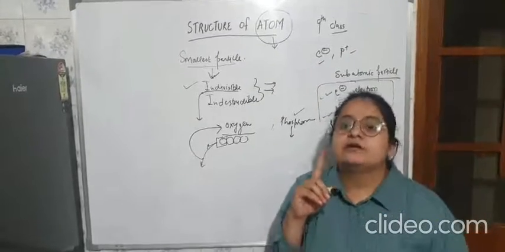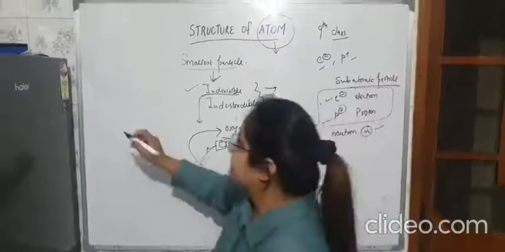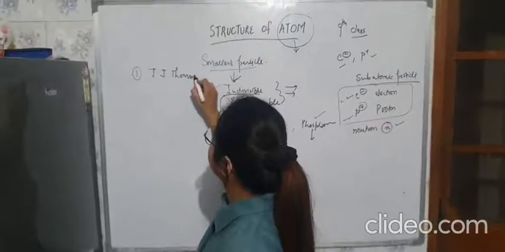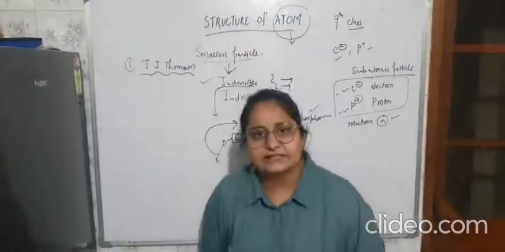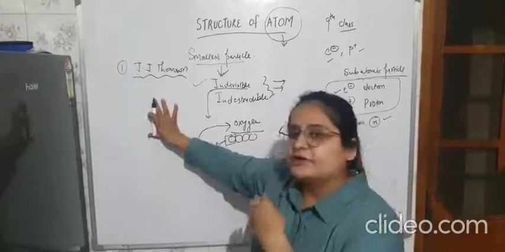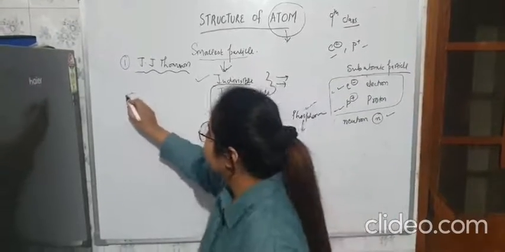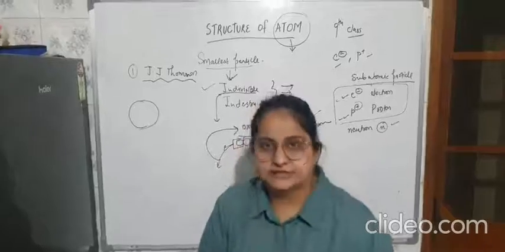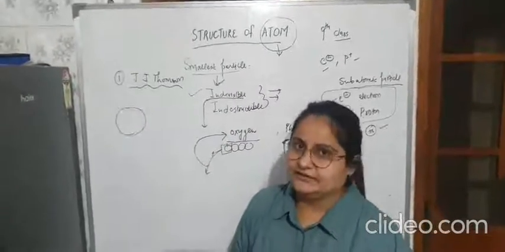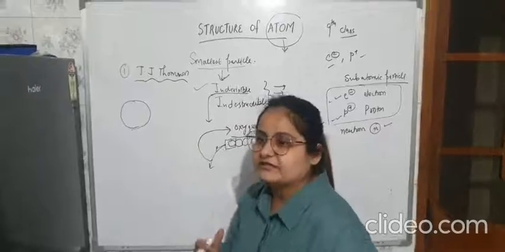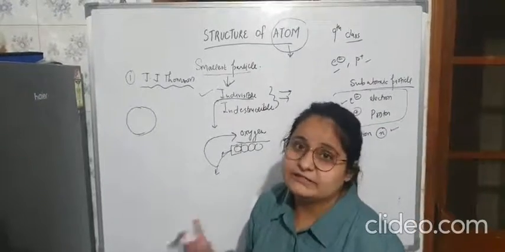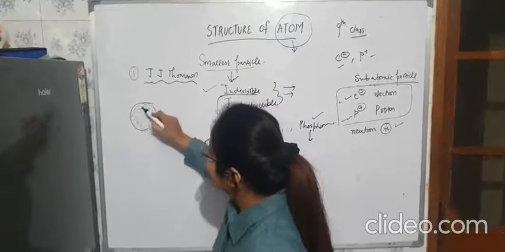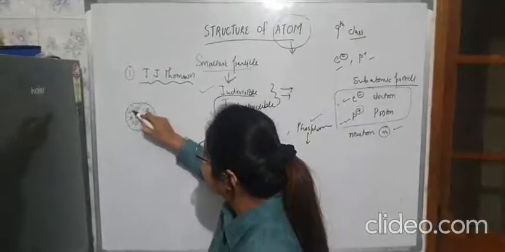The first structure of the atom was explained by a scientist, J.J. Thomson, who also discovered the electron. Now what is the basic model of J.J. Thomson? He considered the atom as a sphere, just like a Christmas pudding or a watermelon. If I consider the example of watermelon, because it is readily available in India during summers, we can see that there is a red portion present in a watermelon and seeds are present in between the red portion.